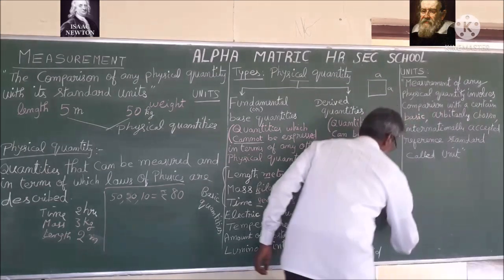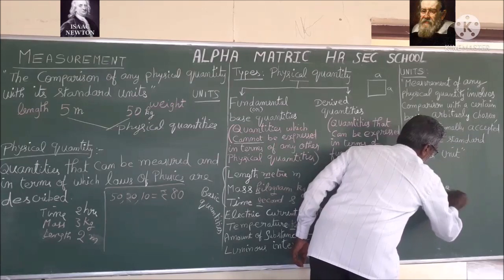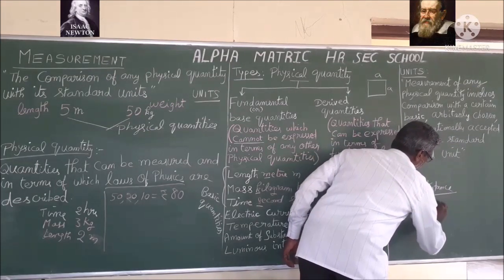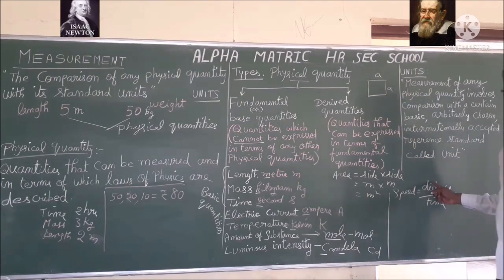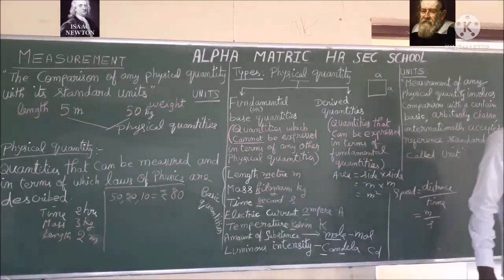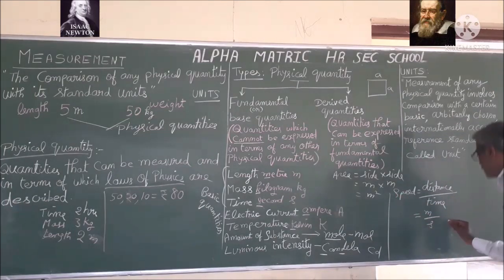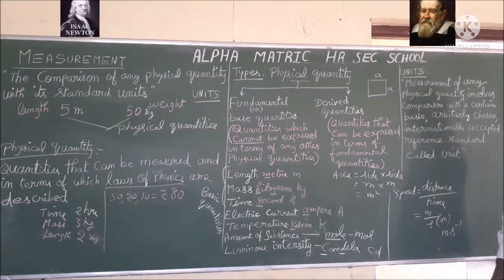Similarly, we can go for speed. Speed is distance by time. How can I measure distance? By using length, so meter. Time is in second. So the unit for speed is meter per second. This has been derived from distance and time. These two are fundamental, and this one is a derived one. I think it is clear for you.